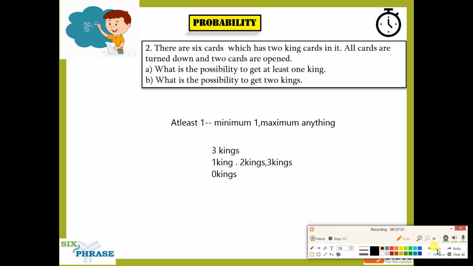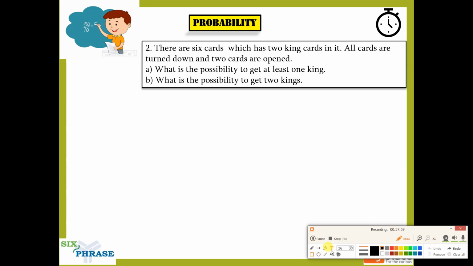Now here I'll also talk about at most. Whenever I say at most 3, it means the maximum limit is 3. But minimum you can have anything. It could be 0, 1, 2. In at most 3, 0, 1, 2 is allowed, but a number beyond 3 is not allowed.